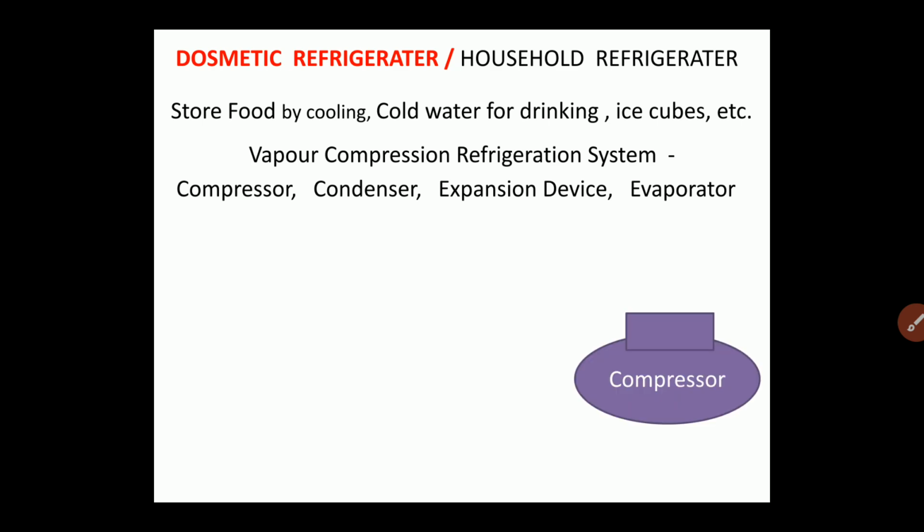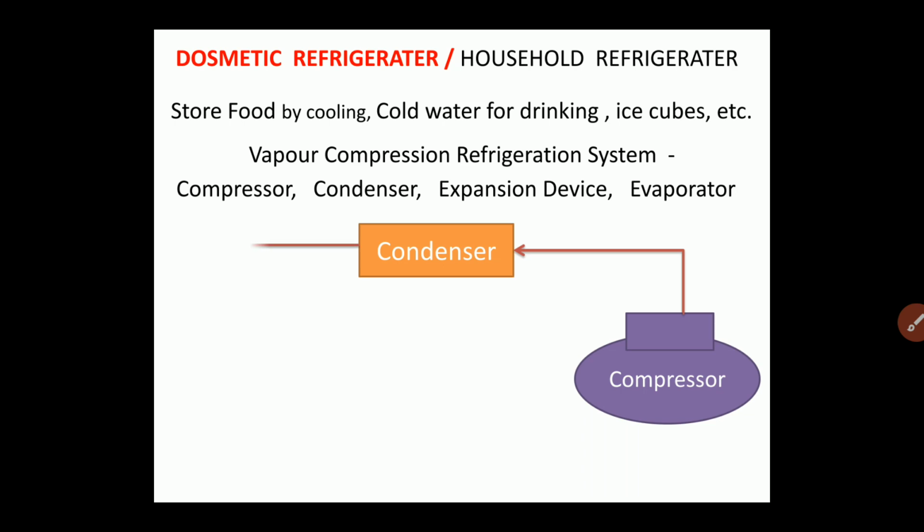The refrigerant is the working substance in the vapor compression system. The refrigerant enters the compressor from the evaporator. In the compressor the refrigerant gets compressed, so the pressure and temperature of the refrigerant increase. The high pressure refrigerant vapor then enters the condenser from the compressor. In the condenser the refrigerant vapor gets cooled, and thus condenses into liquid refrigerant.